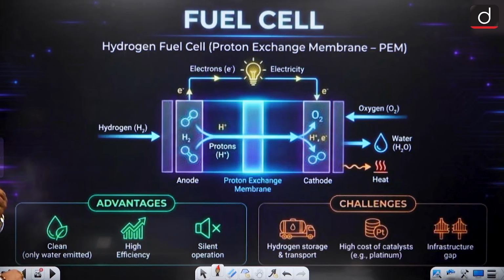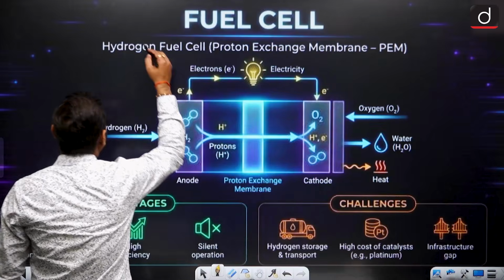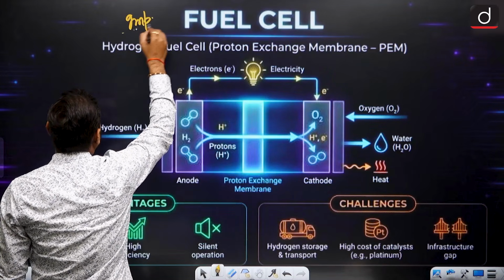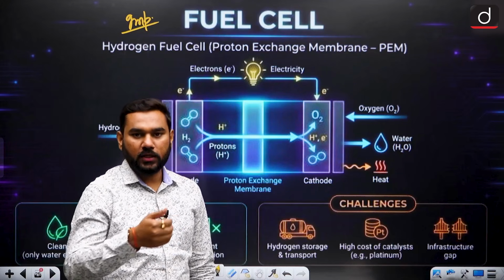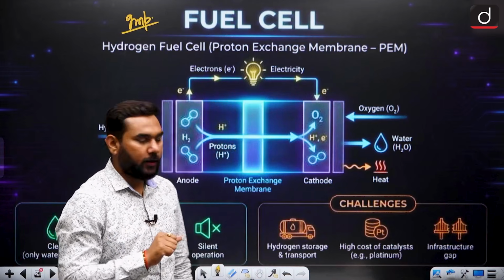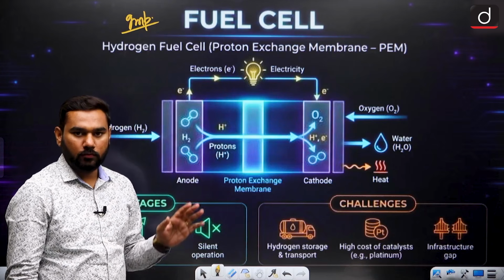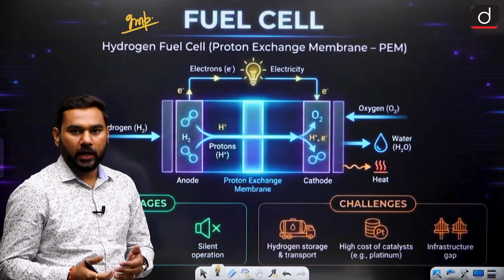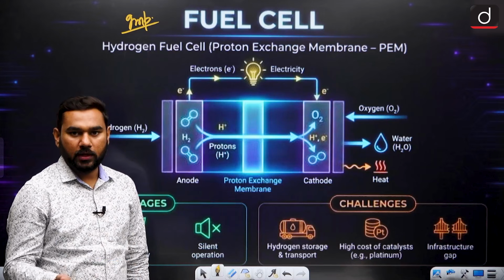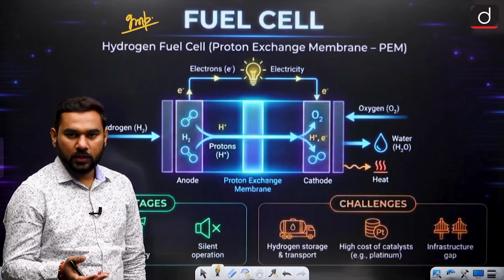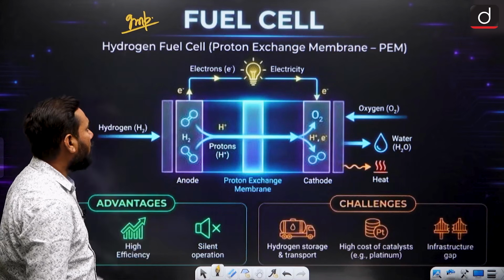Now, this is again a very important concept related to the fuel cell. Very important one. UPSC has already asked questions on the fuel cell two or three times, so a question can come from the fuel cell. Actually, the fuel cell is the technology that is safest for the environment because it uses hydrogen. The fuel cell is based on hydrogen and only water comes out in the form of vapor. So there is no bad atmospheric impact. It has the highest energy efficiency.